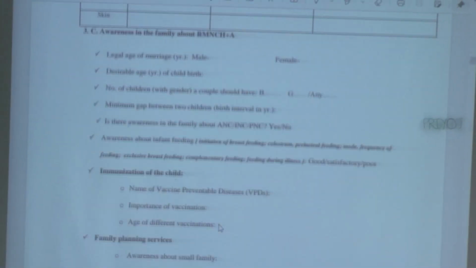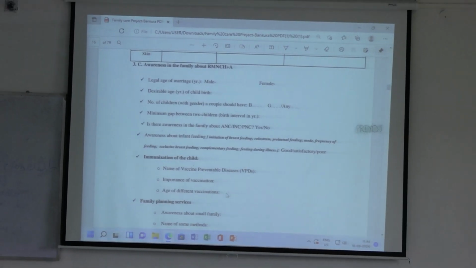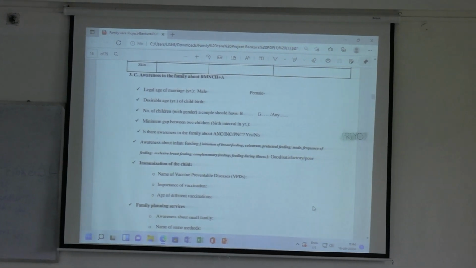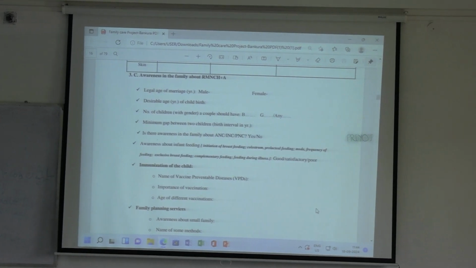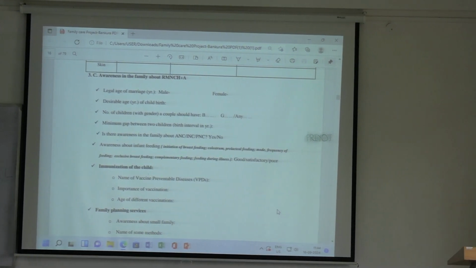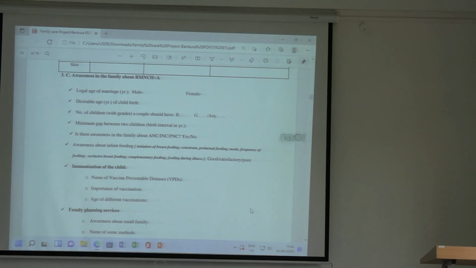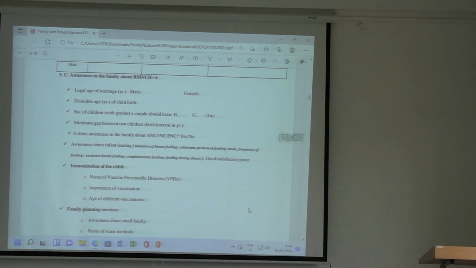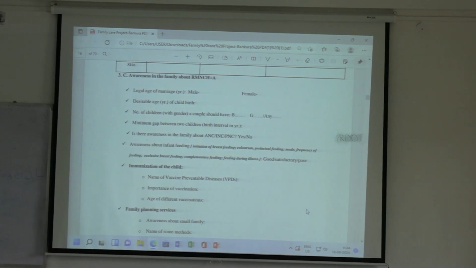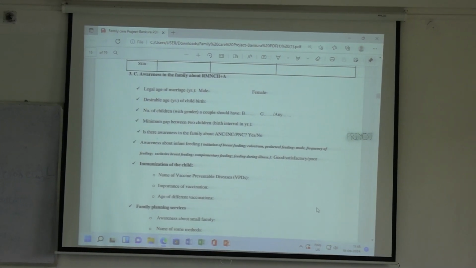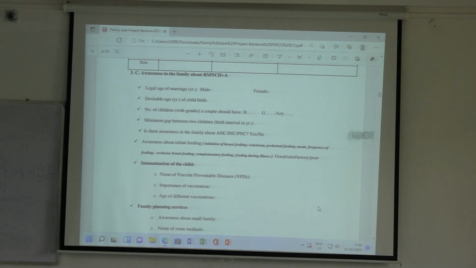Now, health awareness and practice of the family. I have to talk to you today about RMNCHA, about the maternal and child health, mainly that component, whether a child is present in the household or a pregnant woman or a lactating woman is present in the household. So what are the parts that you have to cover in that family? First of all, the family should be aware about the services that are provided by the public health system, the health centers, to the family.